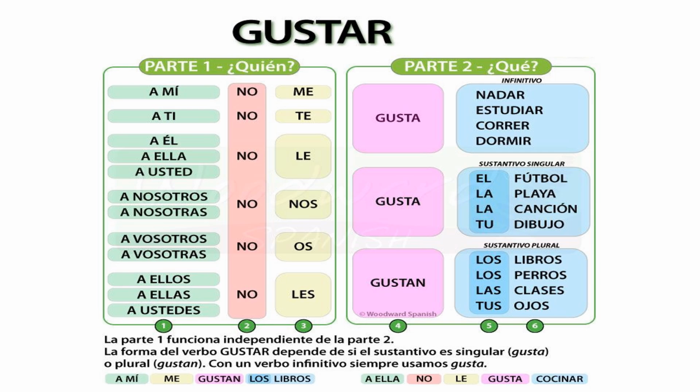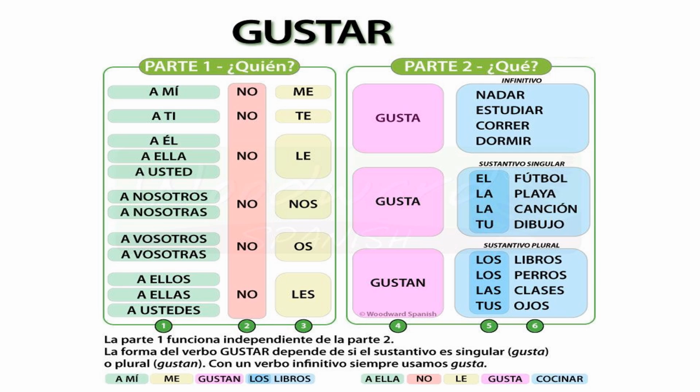So you need to remember that with verbs and with, let's say, singular nouns like fútbol, playa, canción, dibujo, we will always use gusta, whereas with plural nouns we will use gustan. Very important.